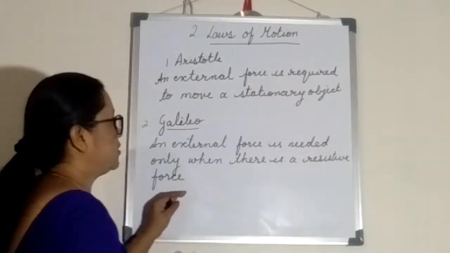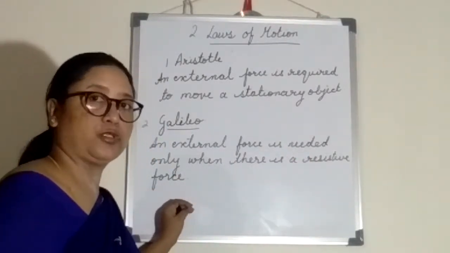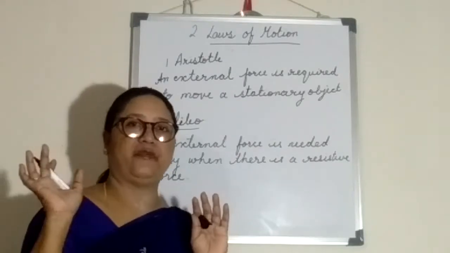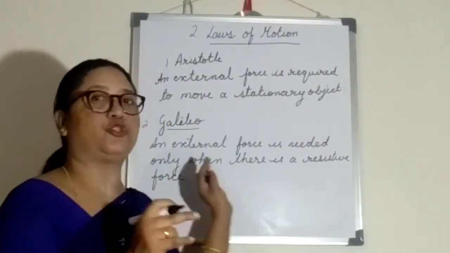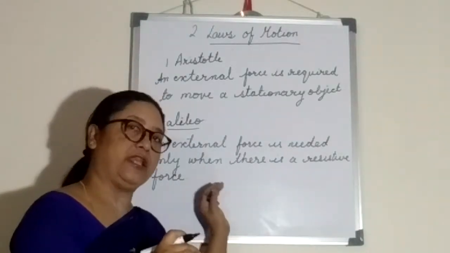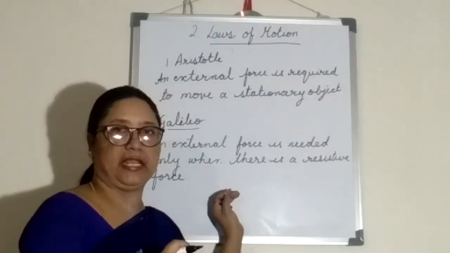What is the resistive force? Resistive force means there is a frictional force. Because when we are applying external force, compulsorily one resistive force should be there to stop the object. So Galileo corrected Aristotle and he said like this.